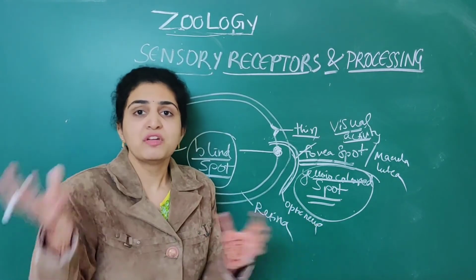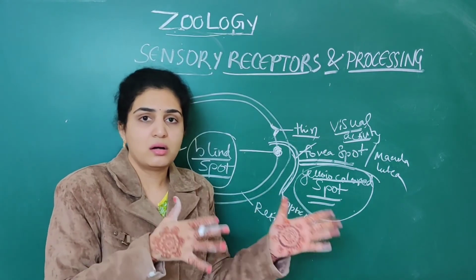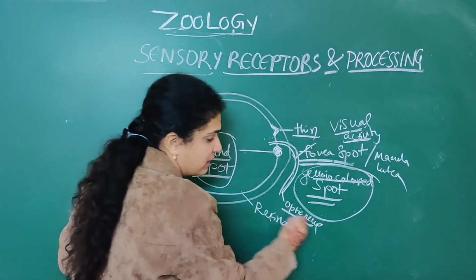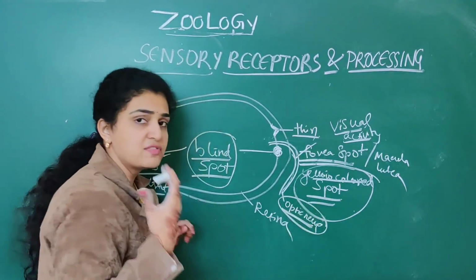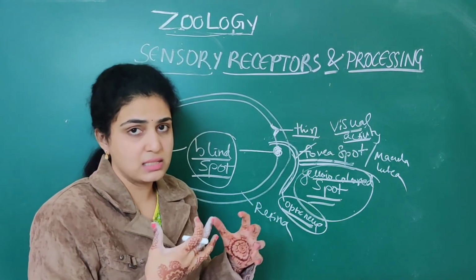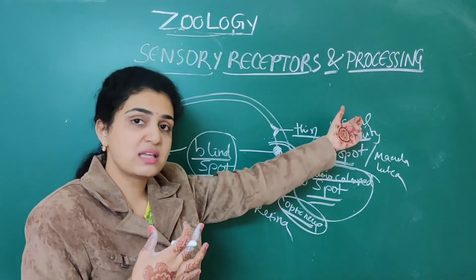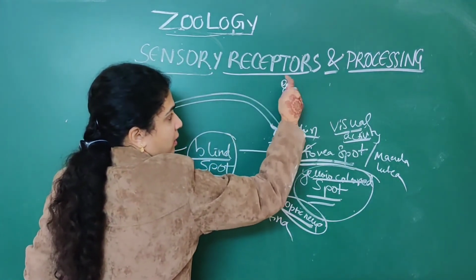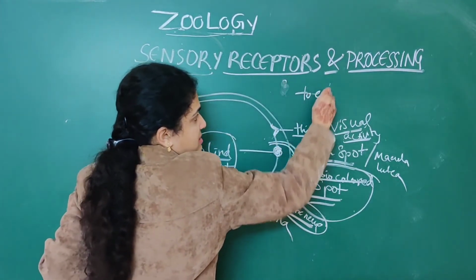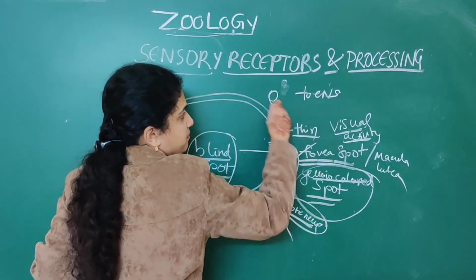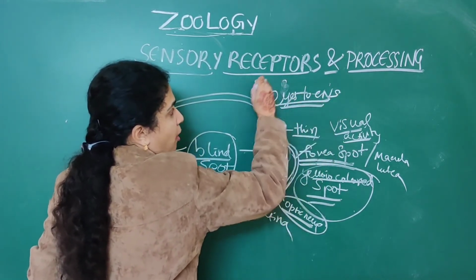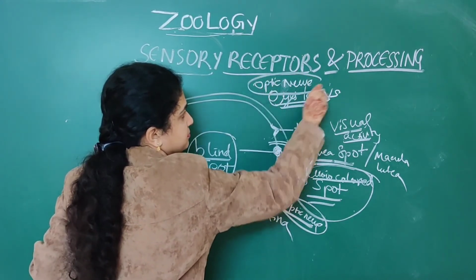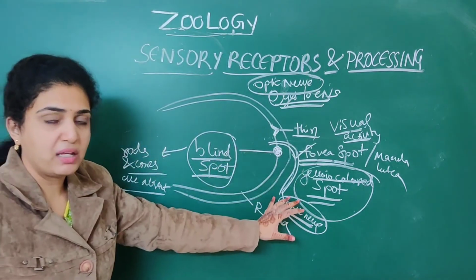You are able to identify which color, which structure, and everything by this optic nerve itself. This optic nerve helps in transmission of signals from the eyes to the central nervous system, that is the brain. Optic nerves help in transmission to the CNS from the eyes. So that is about the optic nerve.